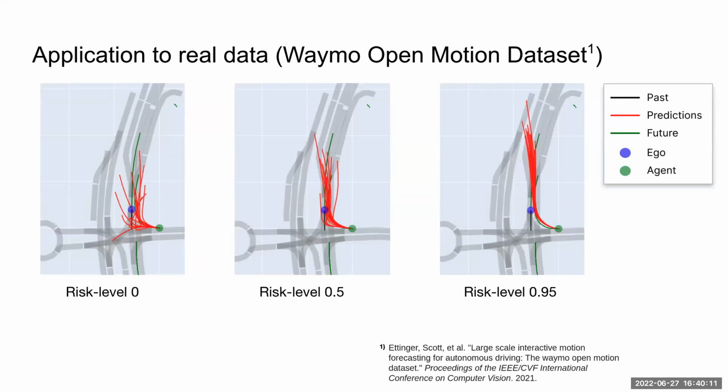As you increase the risk level, the predictions fall down to only turning right towards the ego and going slightly faster. And as you increase it even further to 0.95 here, the agent is predicted to go really fast towards the ego. Here you see the effect of the biasing towards risk, but have in mind that it's not only a biasing, it's really something that allows you to estimate the risk under that new distribution.